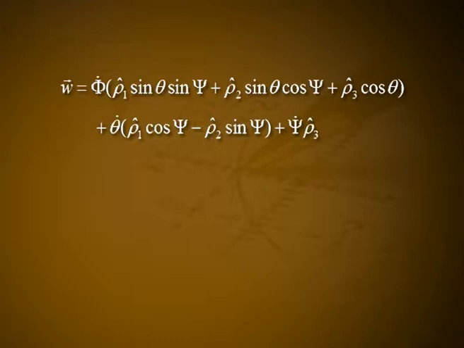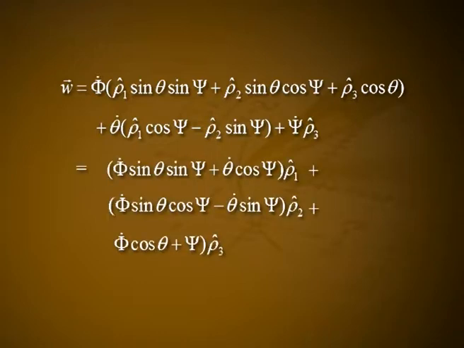which is equal to phi dot into sin theta into sin psi plus theta dot into cos psi into rho 1 cap, plus phi dot into sin theta into cos psi minus theta dot into sin psi into rho 2 cap, plus phi dot into cos theta plus psi dot into rho 3 cap, which is equal to W1 into rho 1 cap plus W2 into rho 2 cap plus W3 into rho 3 cap, where W1, W2 and W3 are the components of the angular velocity along the axes x dash, y dash, z dash respectively.